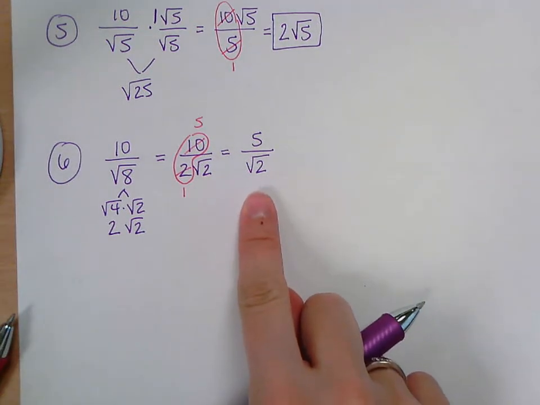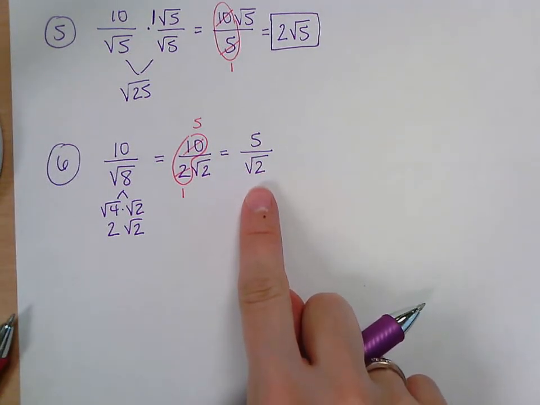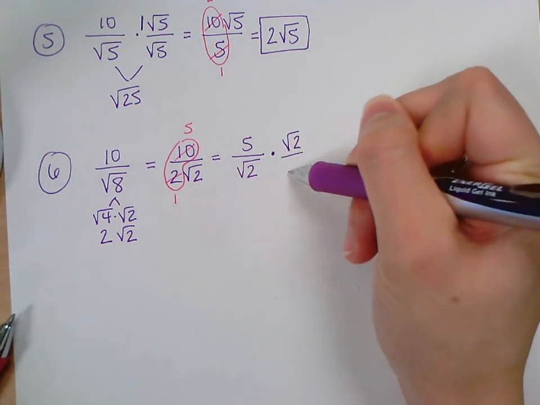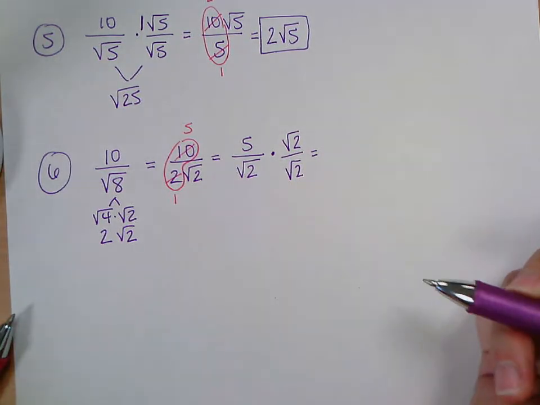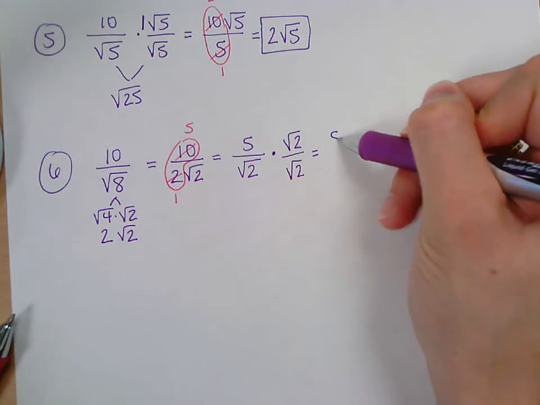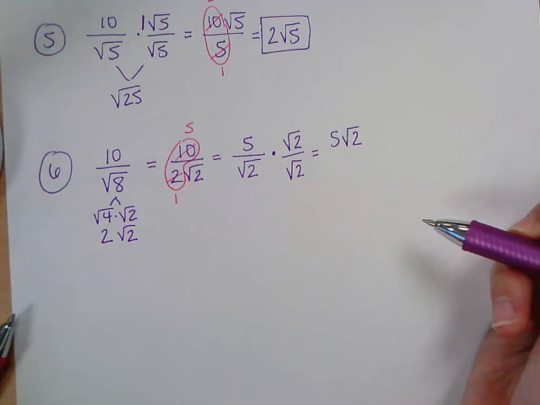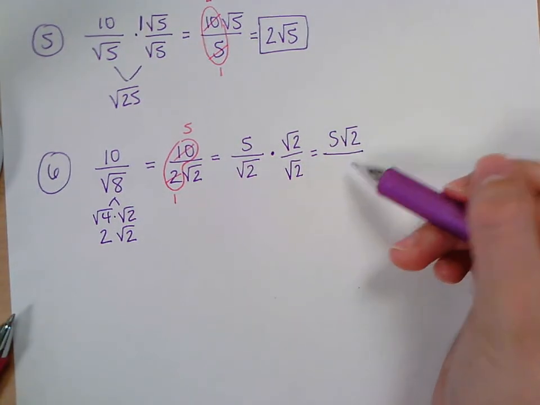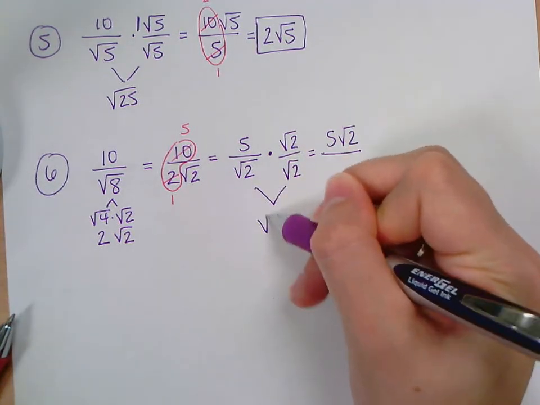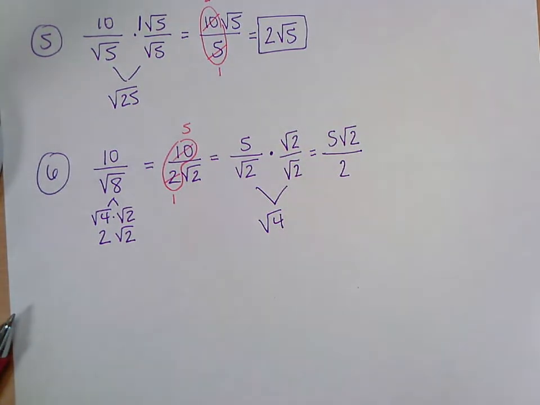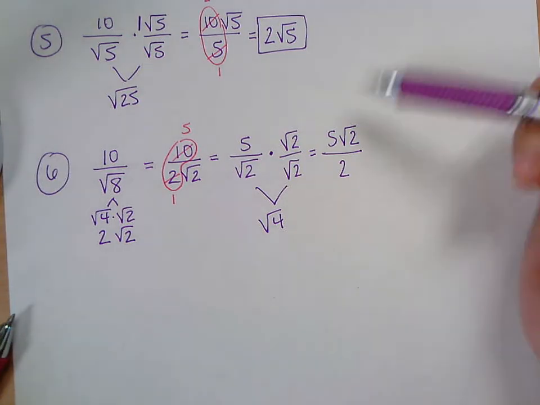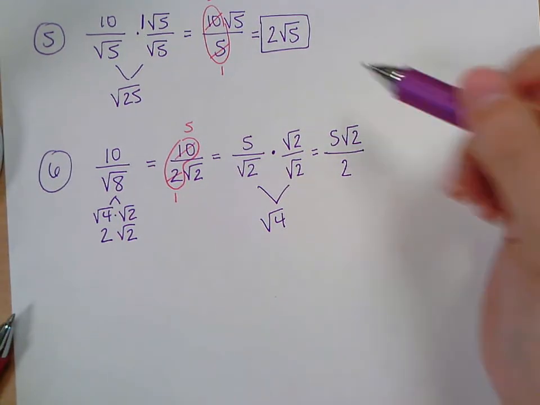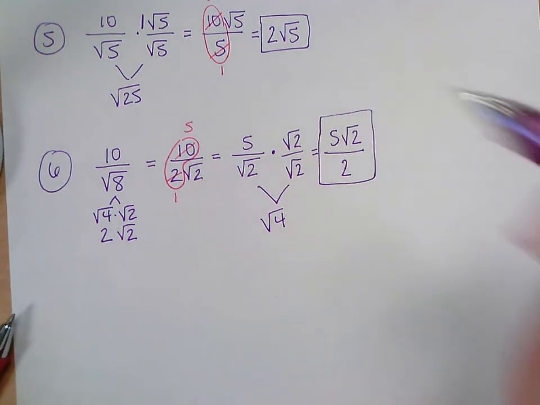And now, because I still have the square root on the bottom, what do I have to do? Multiply square root of 2 on the top and bottom. So on the top, I will have 5 square root 2 over, what is the bottom going to be? 2, because it'll be the square root of 4, which is just 2. And then here I do have 5 and 2, both not in a square root, but I can't simplify those, so this is my final answer.